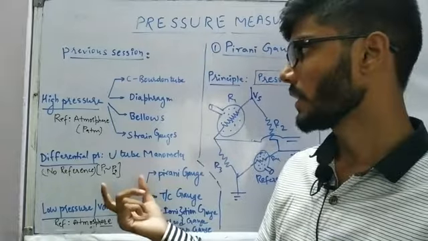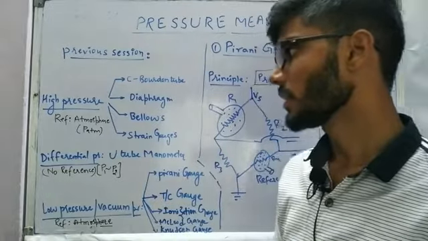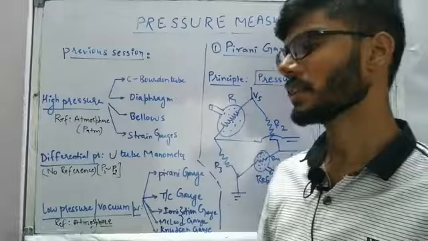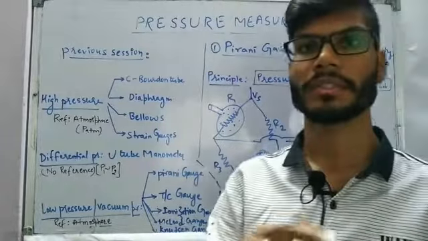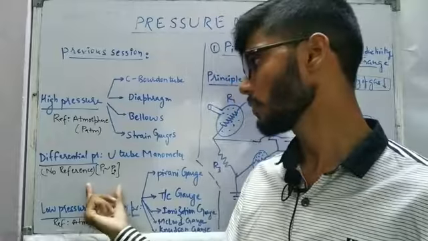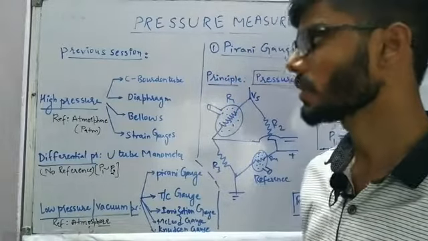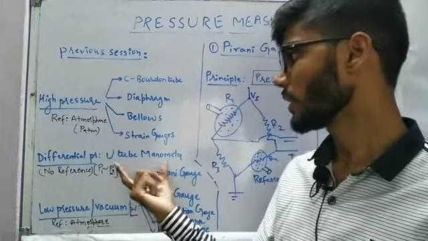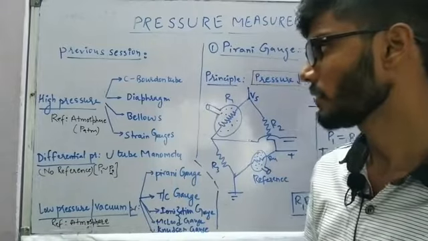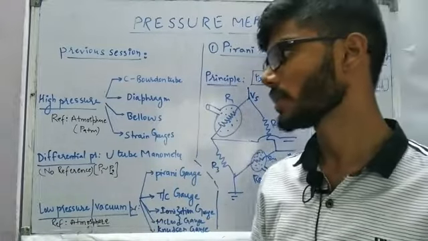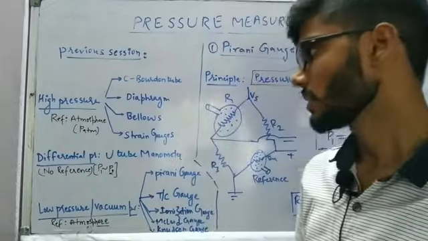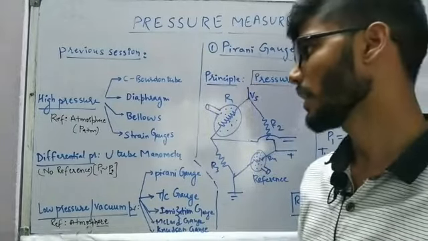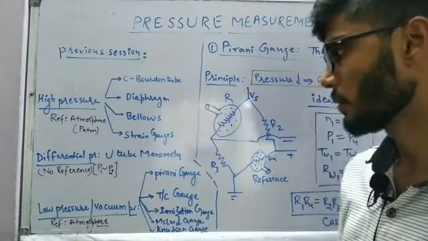After that we had discussion on differential pressure measurement, and in that case there is going to be no reference, and we are going to have just 2 points, P1 and P2, and we are going to measure the difference between them. Also we discussed the U-tube manometer, which we used in mechanical type flow meters to calculate the pressure difference, so that we can calculate the flow measurement.